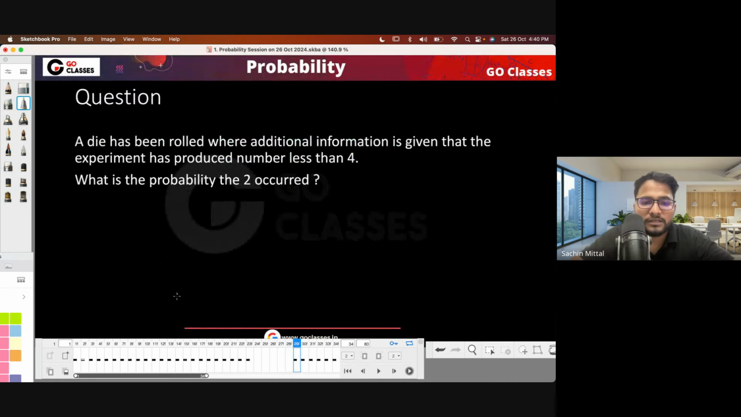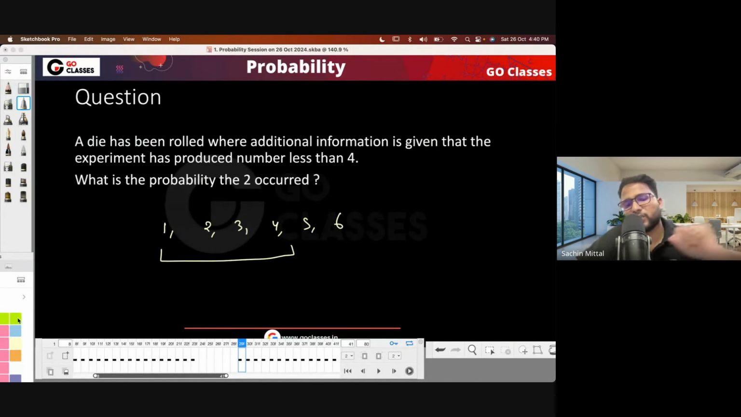Now let's consider next question. What they are saying: experiment has produced number less than 4. Okay, what is the probability the 2 has occurred? So basically they are saying that 1, 2, 3, 4, 5, 6 was there, but these two probabilities are anyway 0. So only these are remaining. So out of this, what is the probability that 2 has occurred?